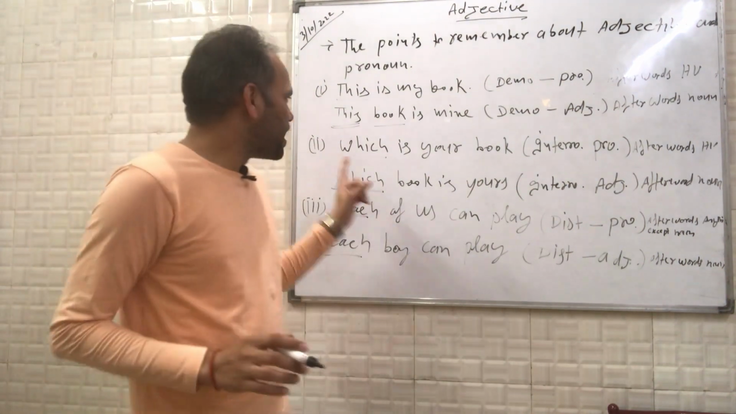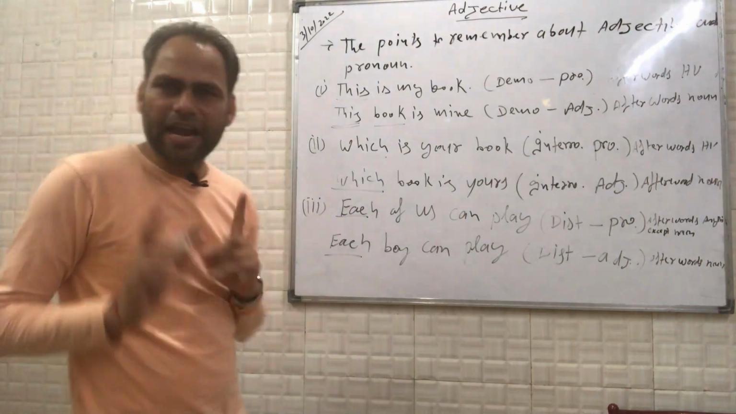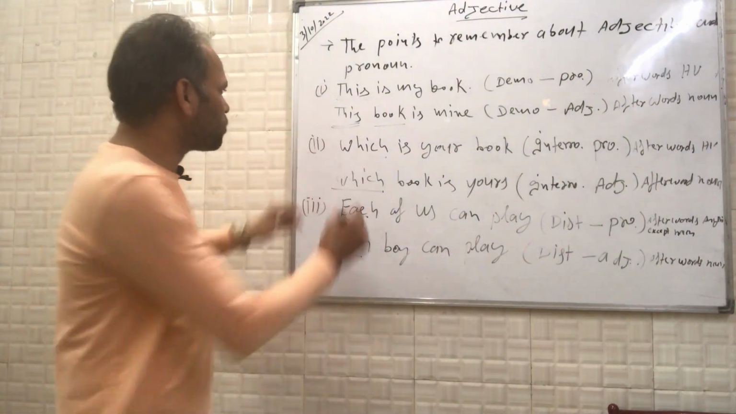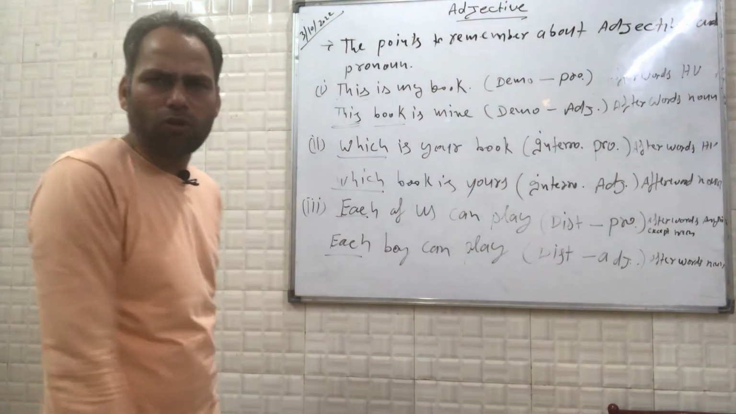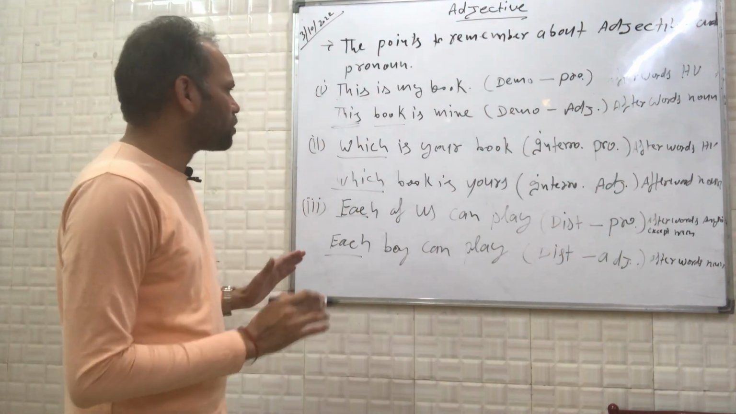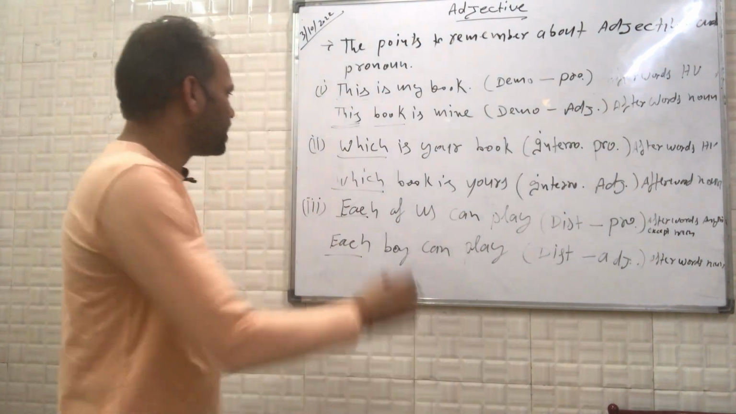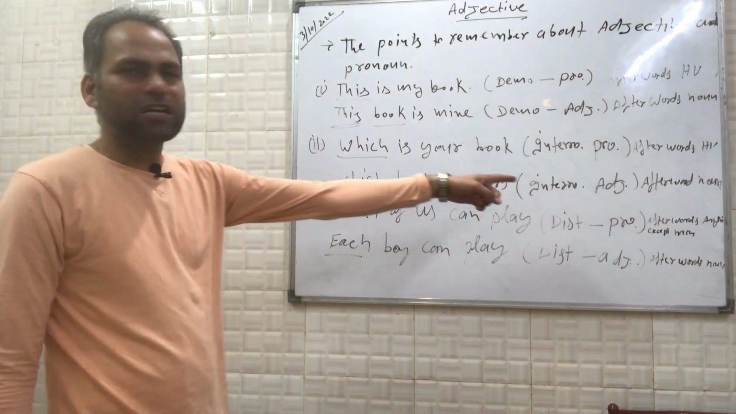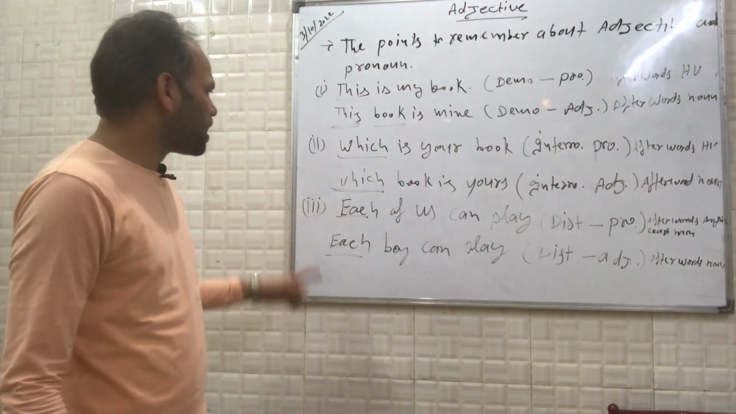If after an interrogative word there is any helping verb, then that interrogative word would be an interrogative pronoun. If after that interrogative word there is a noun, then that interrogative word would be an interrogative adjective. Now the third example says, if